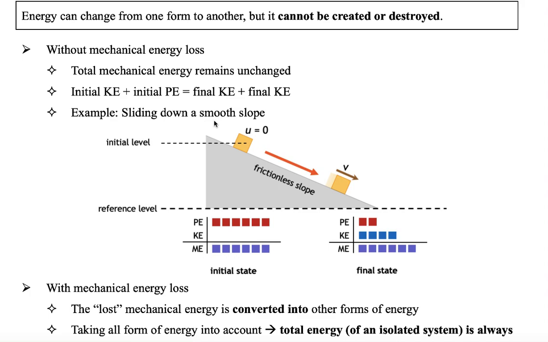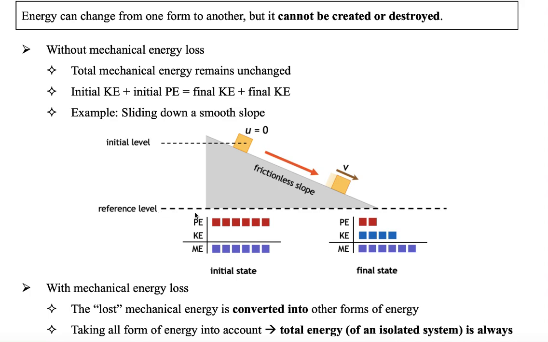So if it's a smooth surface, then there is no friction when this block is moving. This is the initial level, which means that initially the block is here, and the initial velocity is 0. But when it slides down, it accelerates, so the final velocity for this block is not 0.